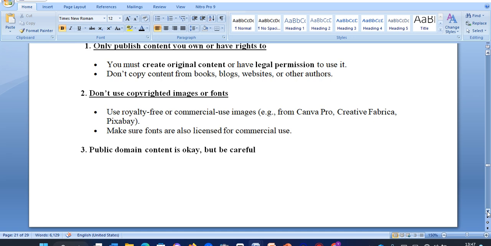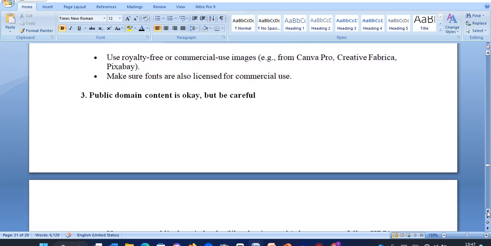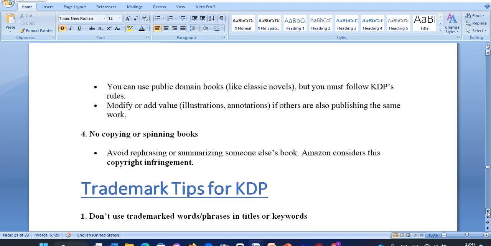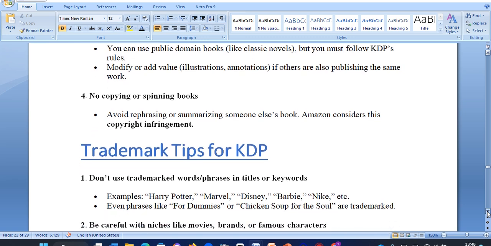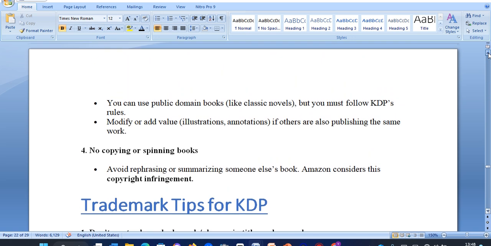Then public domain content is okay, but you must be careful. You can use public domain books like classic novels, but ensure you follow KDP's rules. Also modify or add value if others are publishing the same work. No copying or spinning books, so avoid rephrasing or summarizing someone else's book, because this will be considered copyright infringement.